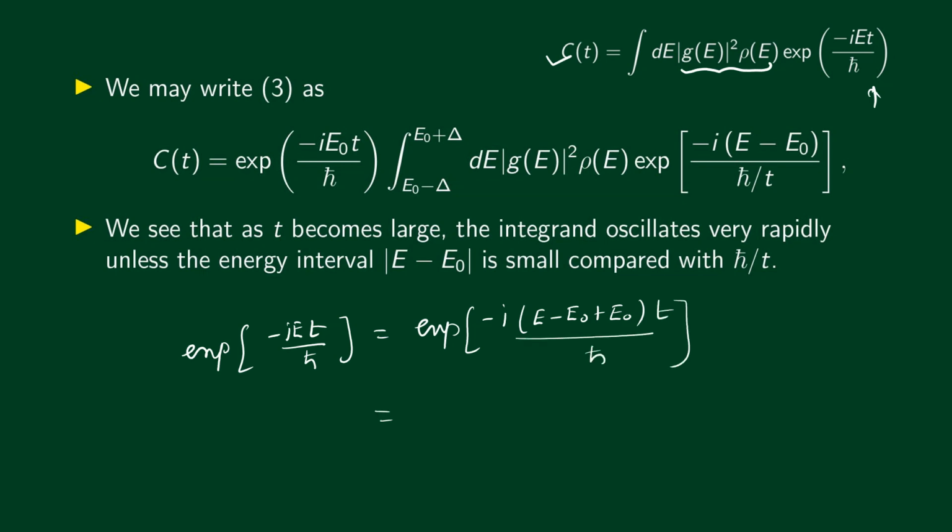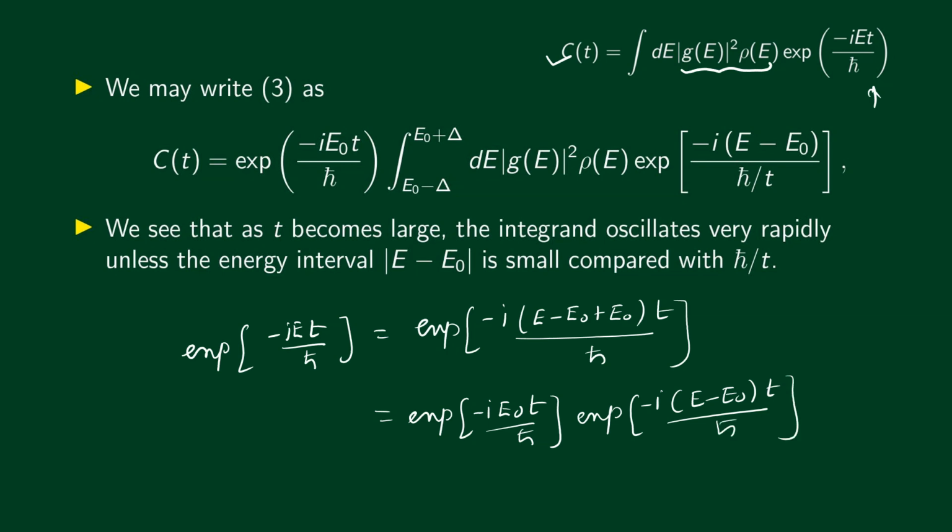Now this can be written as exponential minus i E0 t divided by h bar, multiplied by exponential minus i (E minus E0) t divided by h bar. And this term can be taken out of the integral. So if we do that, we get C of t in this form.